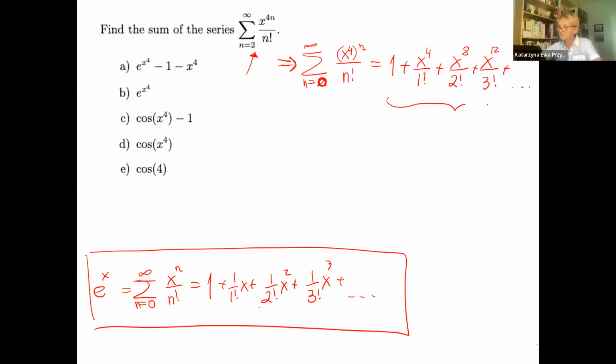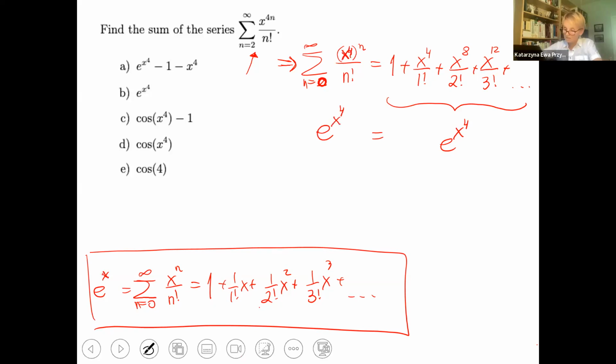And this whole formula I can just say is e to the power of x to the power of 4, because it's just that quantity. It's just this one, x to the power of 4. We can say it's just e to the x. But what are we missing? What is the difference?